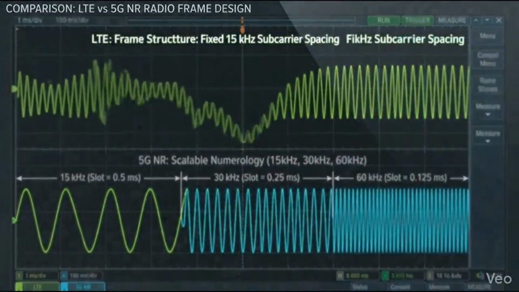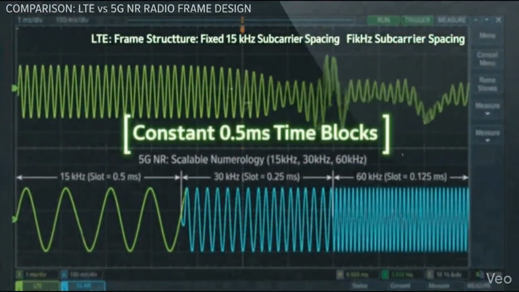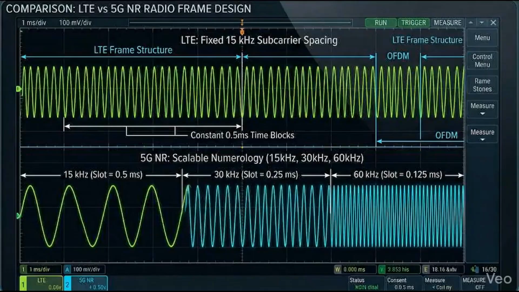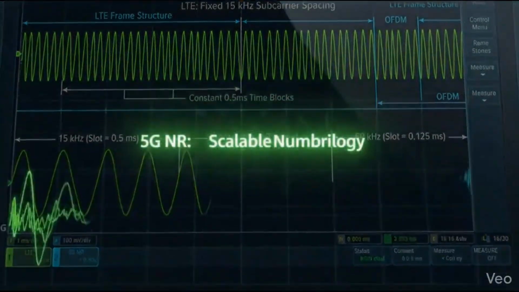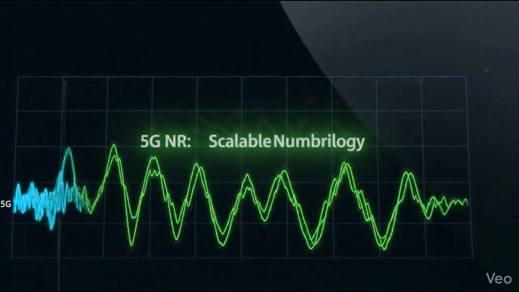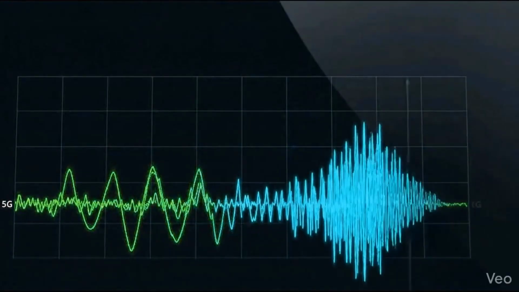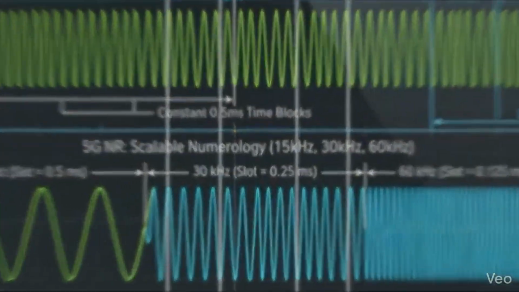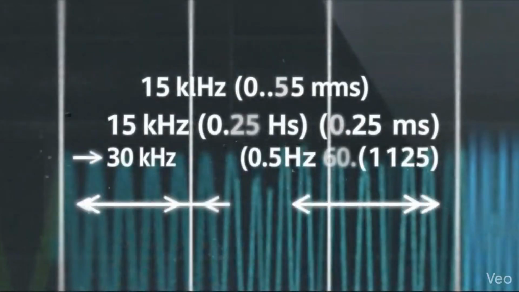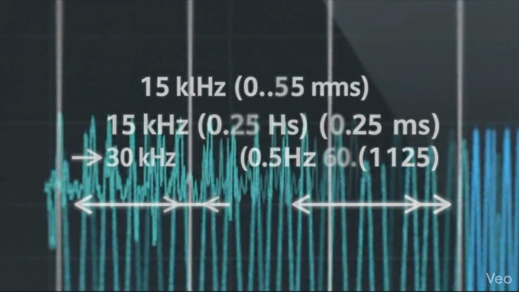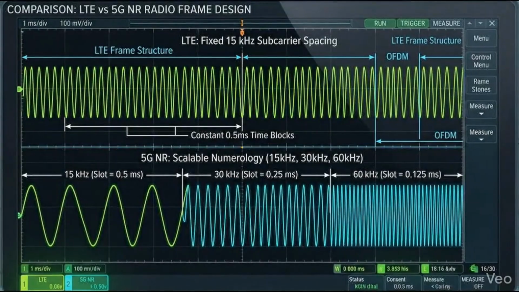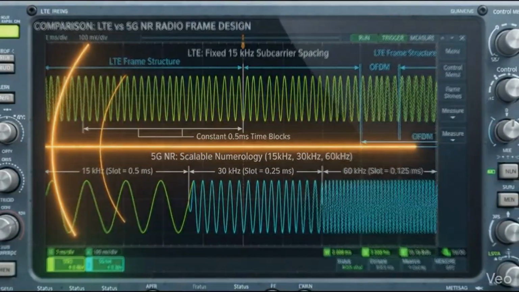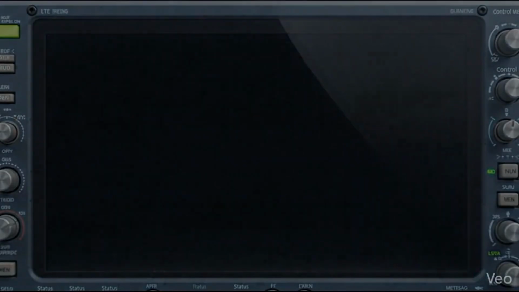To understand 5G, we have to look at the math of a radio wave. 4G LTE uses a rigid, fixed subcarrier spacing. But drop down to 5G new radio, and the wave physically morphs. Instead of using a rigid mold, 5G introduces scalable numerology. Look at the math. As the frequency spacing doubles from 15 to 30 to 60 kHz, the slot duration shrinks proportionally. By letting the radio grid flex and compress, 5G optimizes itself for everything from basic browsing to instantaneous robotics.